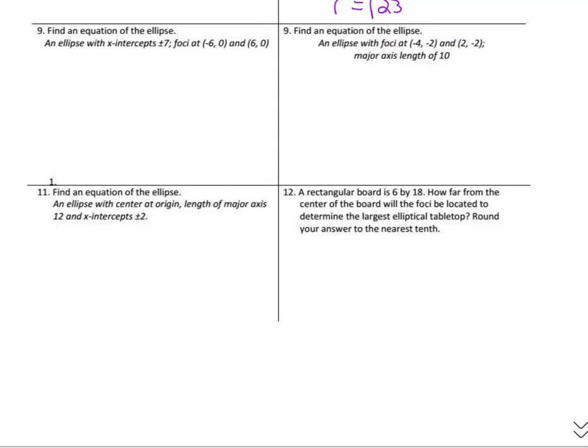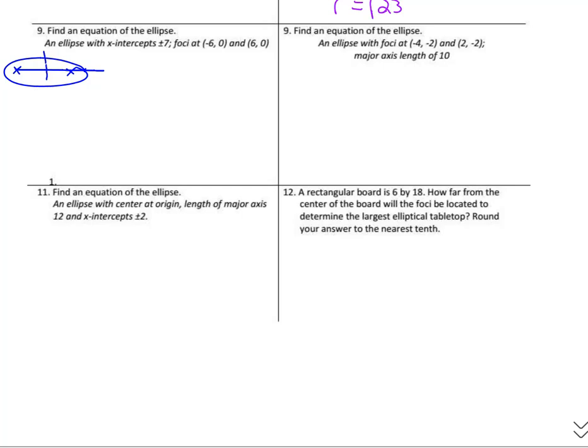On number 9, find an ellipse with the x-intercepts at positive negative 7. So it went left 7 and right 7, and the foci were at left 6 and right 6. So let's look at what's going on here. We went 7 this way and 7 this way, and then 6 and 6 inside there. So we know the center is at 0, 0.